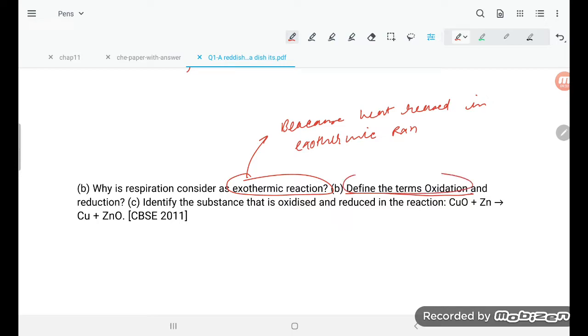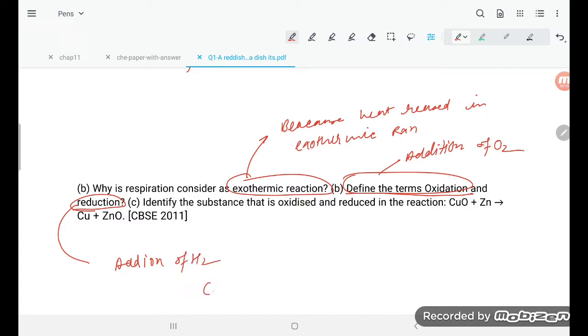Oxidation means addition of oxygen. And reduction means addition of hydrogen, addition of H2. Suppose C is there, you can add hydrogen, so it will form CH4. That is again reduction.